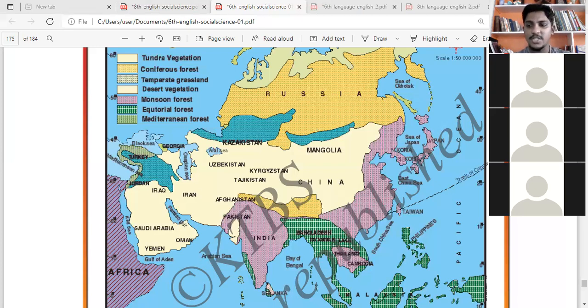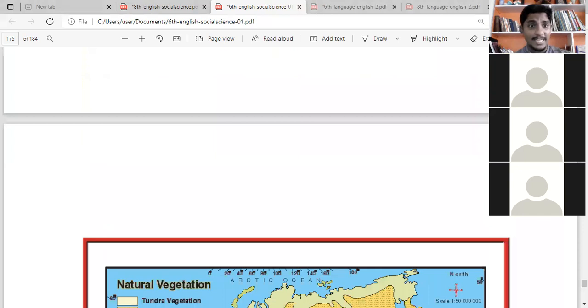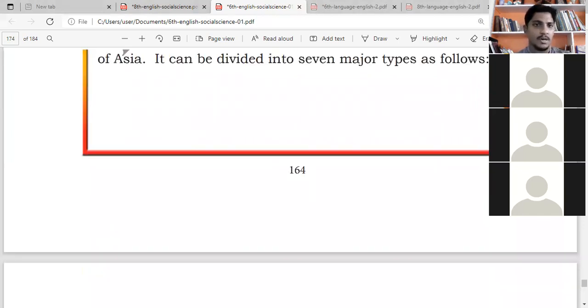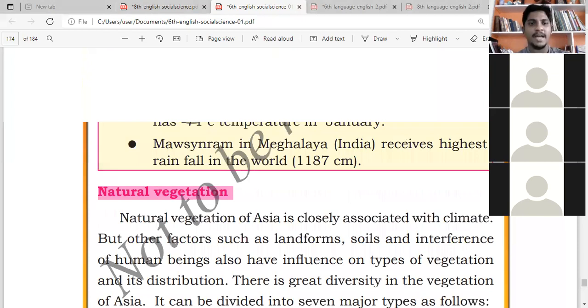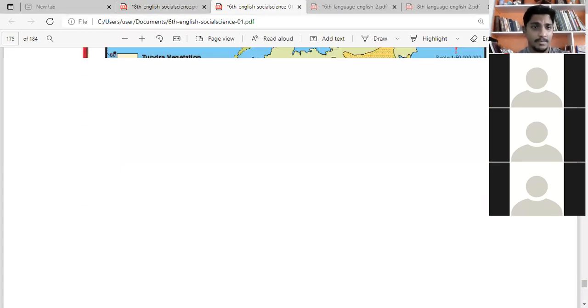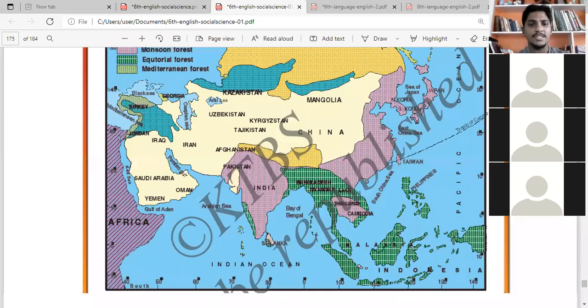Natural vegetation. Now let me stop. So once again, I have explained everything well. What you have to do is spend some time and also read by yourself.